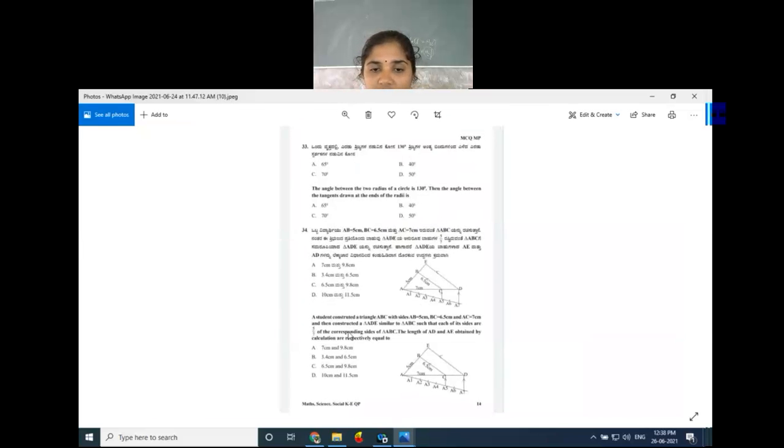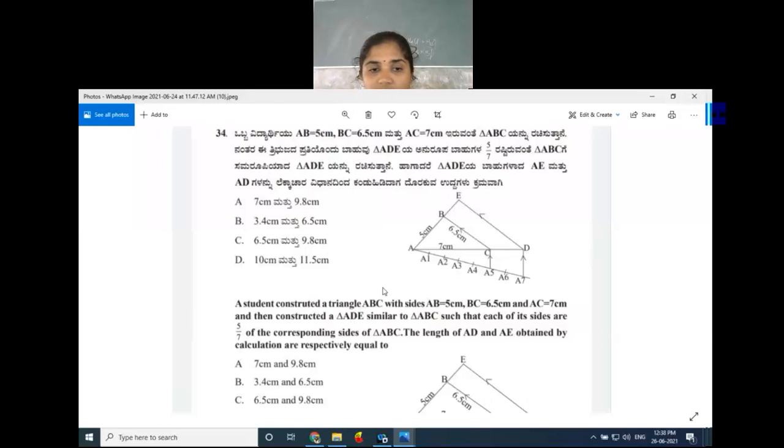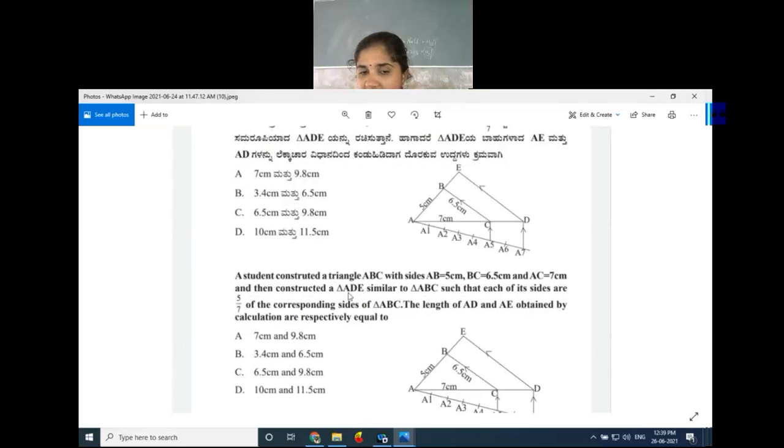Okay, this question only. See here. So constructed triangle ABC. This is the original triangle. For this original triangle, ADE is similar to the ABC triangle. So sides are 5 by 7 of the corresponding sides of ABC. Got the idea now?